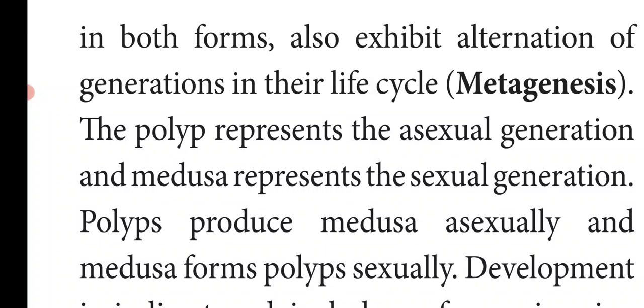That is, in cnidarians you can see both sexual reproduction as well as asexual reproduction. The polyps exhibit asexual reproduction, and the medusa represents sexual reproduction. So polyps produce medusae asexually, and medusae produce polyps sexually. That is called alternation of generation.